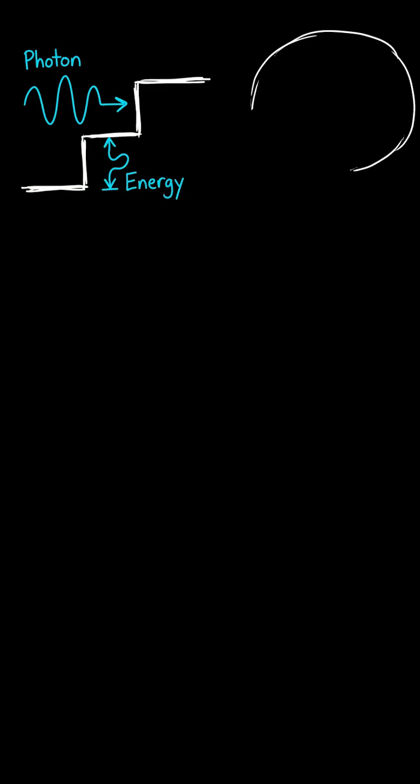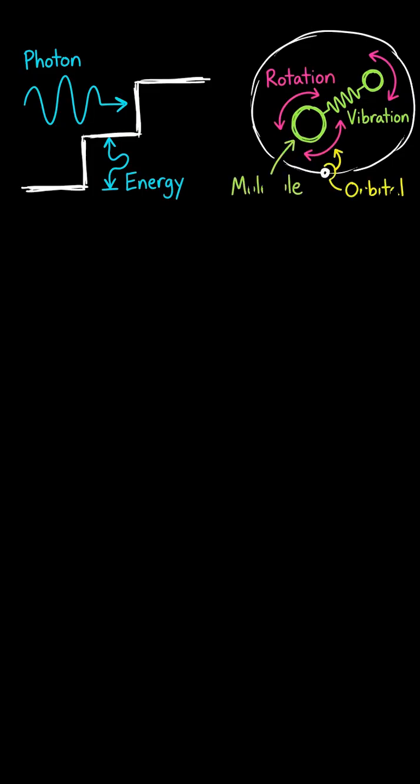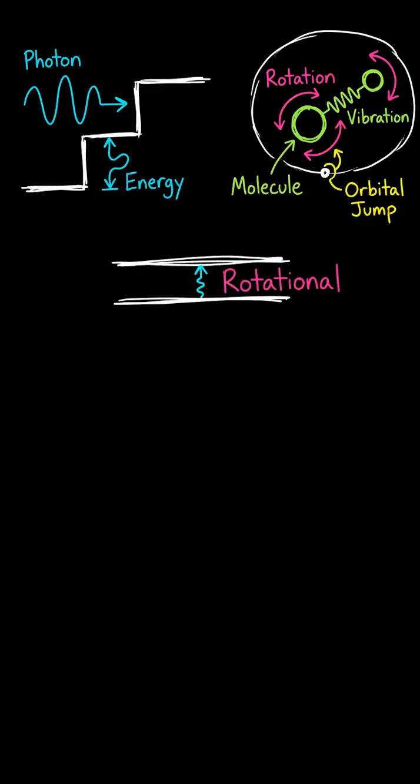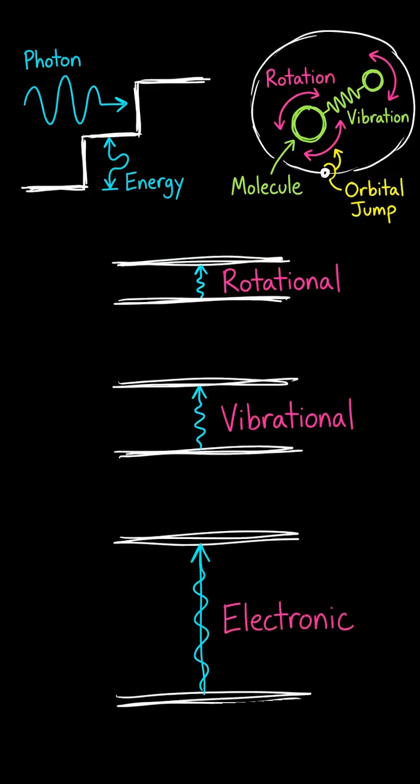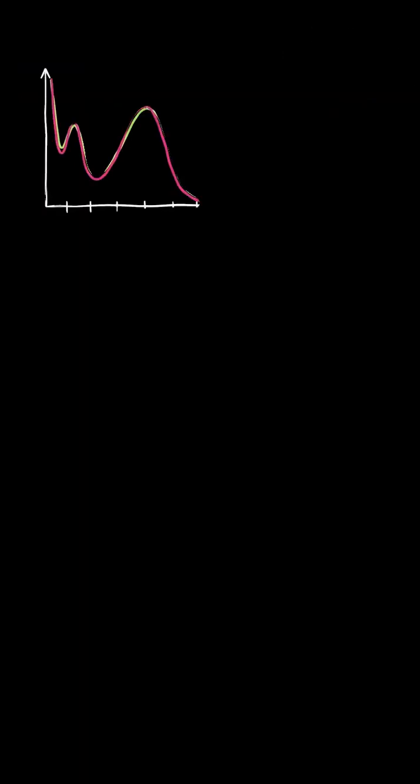Those steps come from different kinds of motion. Molecules can rotate, they can vibrate, and their electrons can change orbitals. Rotational gaps are small, so they absorb microwaves. Vibrational gaps are larger, so they absorb infrared light. Electronic gaps are larger still, so they absorb ultraviolet or visible light. When you look at a UV visible spectrum, you are mostly seeing electronic transitions.